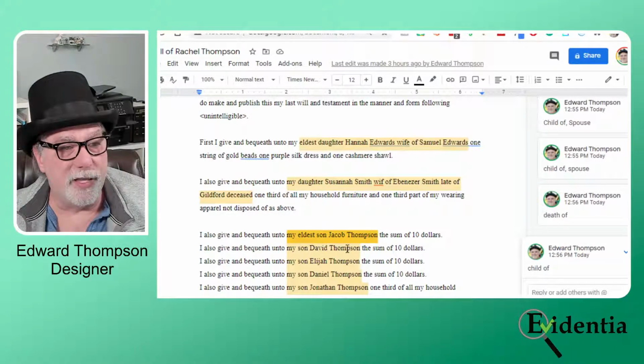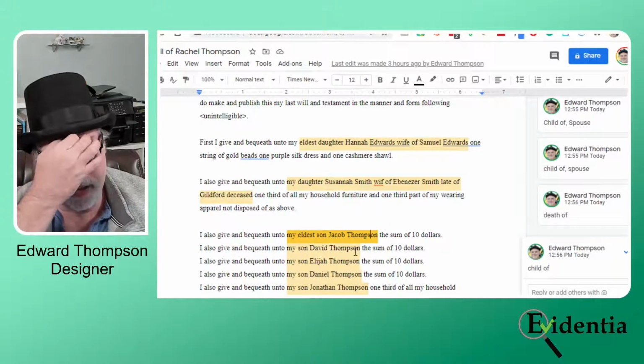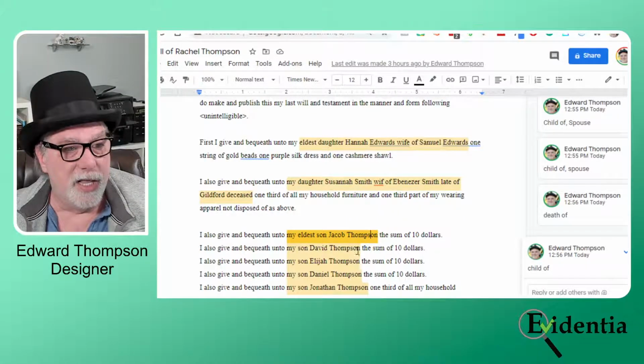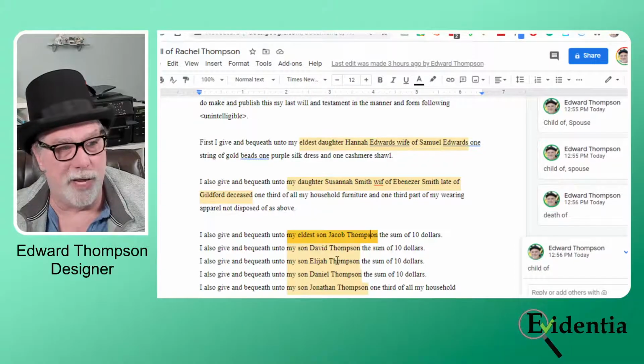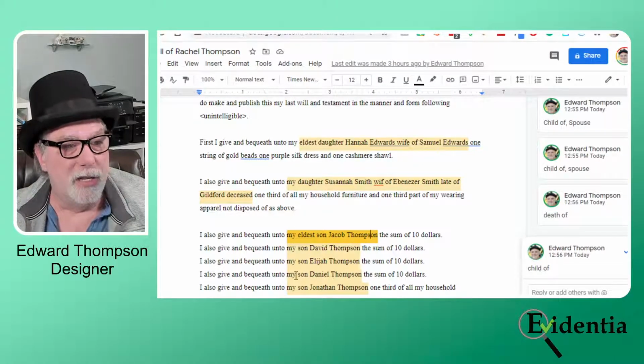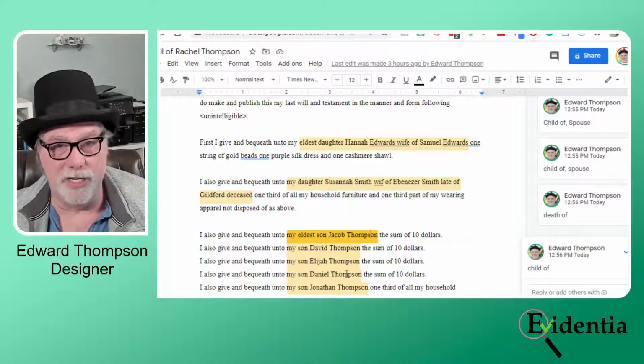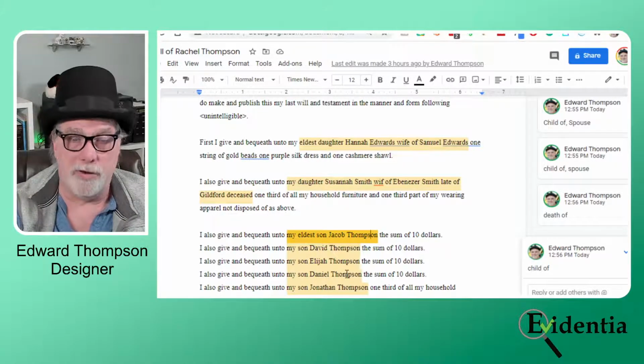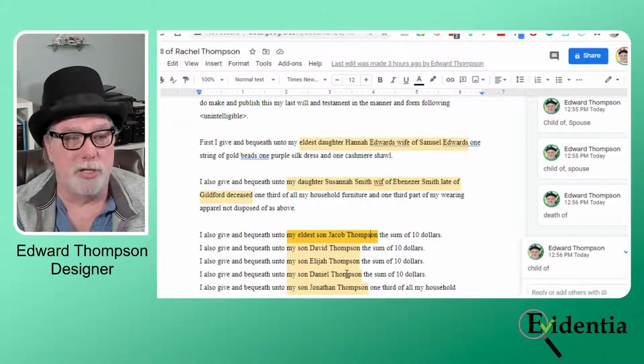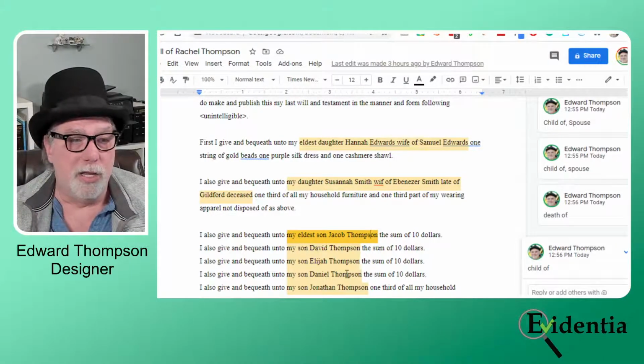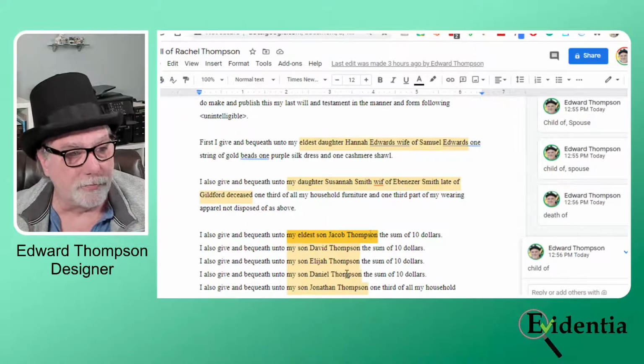"I also give and bequeath unto my son David Thompson," and since her husband was David Thompson, that's interesting, she has a David, "the sum of $10. I give and bequeath unto my son Elijah," another son I did not know about, "the sum of $10. My son Daniel Thompson, the sum of $10." Now Daniel at this time was living in Woburn, and he is my direct ancestor. So if Rachel is my 5th great-grandmother, Daniel is my 4th great-grandfather.